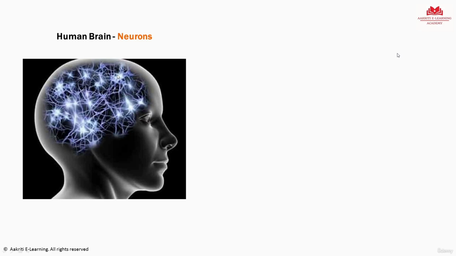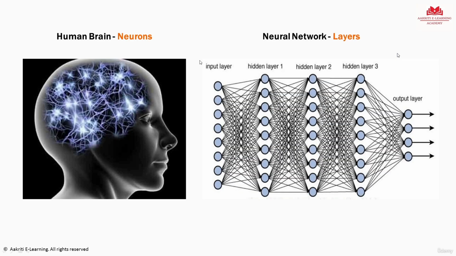So the key takeaway here is that these neurons are like multiple layers with each one connected to the other, and they are processing information, transmitting it to the next stage, and this whole idea of having multiple stages, multiple layers, each one processing information, enhancing it, sending it to the next one is what really makes humans so intelligent. So the engineers thought, okay, that is great. This is what makes humans awesome. So how do we replicate it? What if we apply the same concept to machine learning? And that's where they created something called neural networks.